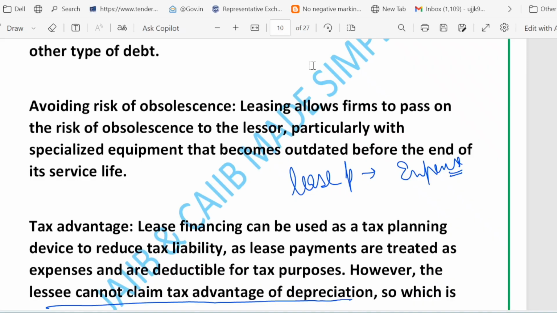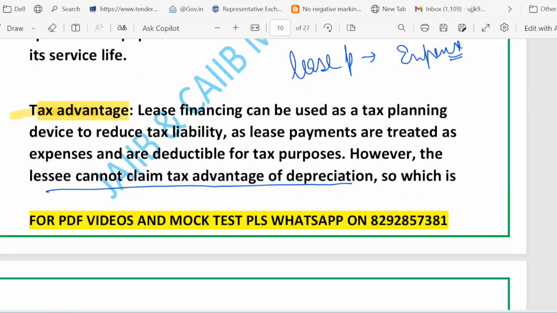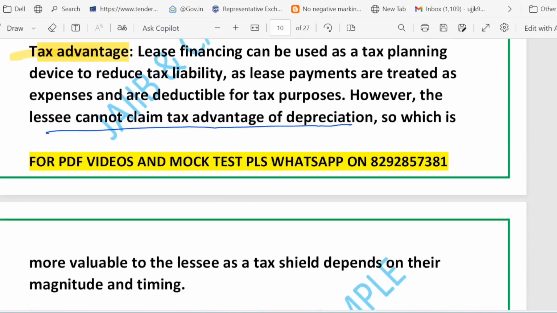Then lease payment as tax expense, tax advantage. Many tax systems allow lease rentals to be deducted as business expense, lowering the taxable profit. Then we talked about depreciation versus lease deduction, right? I told you that depreciation is a kind of tax deduction for owning an asset. If the lessee cannot claim depreciation because the lessor is the legal owner, then the tax benefits shift to the lessor, which may or may not be better for the lessee depending on timing and size.